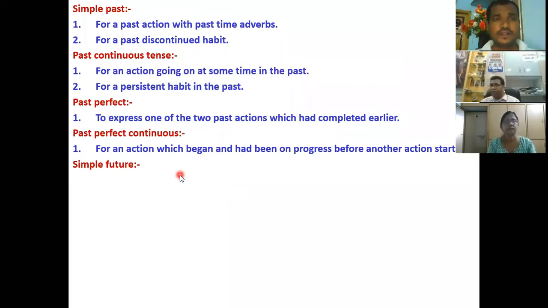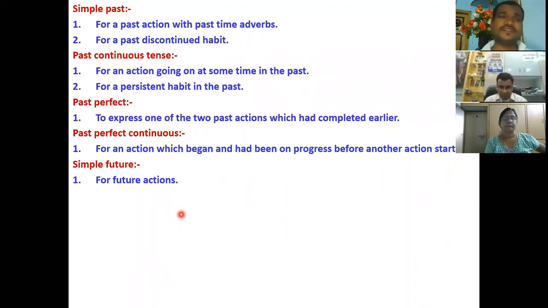First, simple future. First of all, look at what is the usage of simple future. For future actions. Simple future can generally be used for future actions. What does that mean?